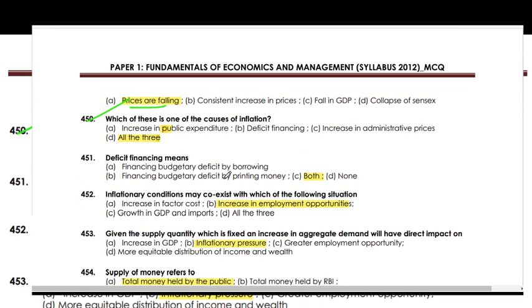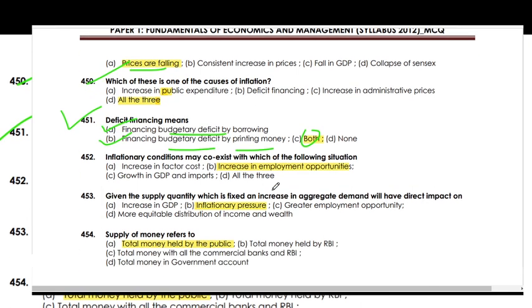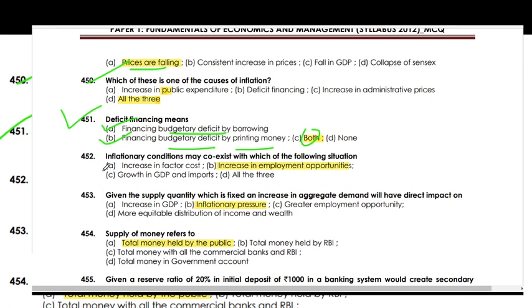Which of these cause inflation? All of these: increase in public expenditure, deficit financing, increase in administered prices. Deficit financing means both of these: financing the budgetary deficit by borrowing, and financing the budgetary deficit by printing currency or money.